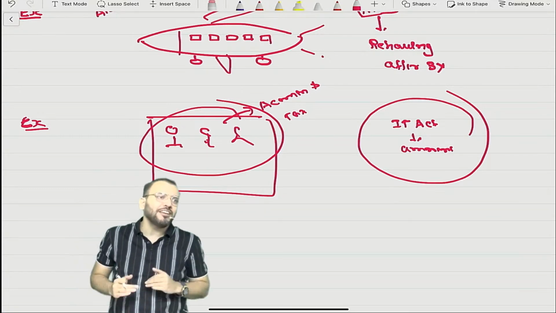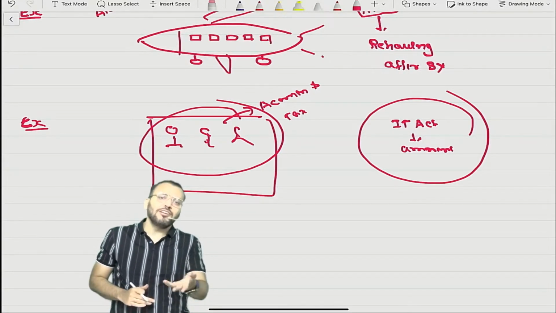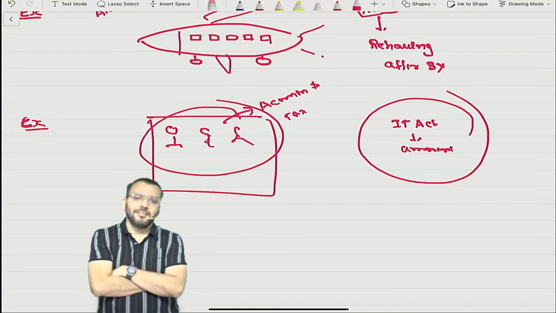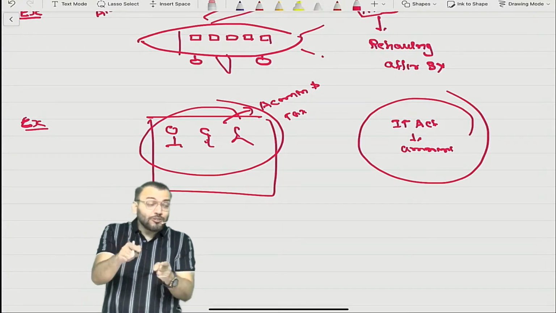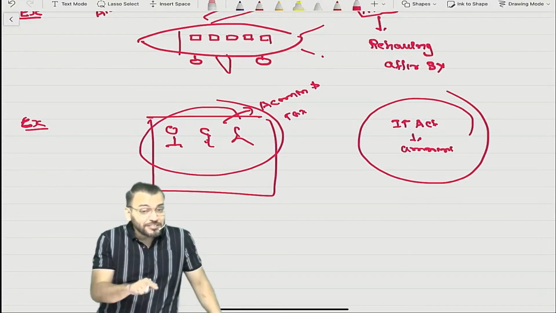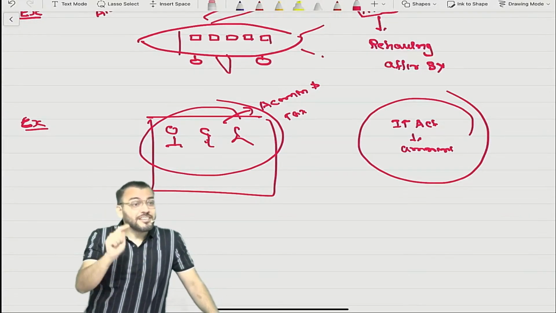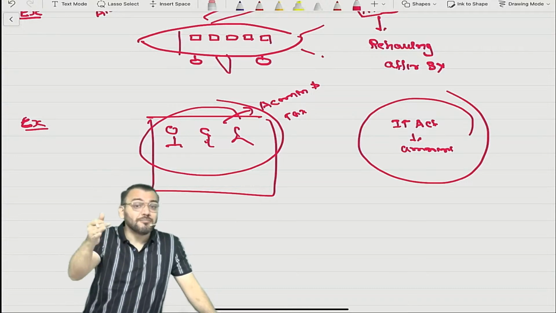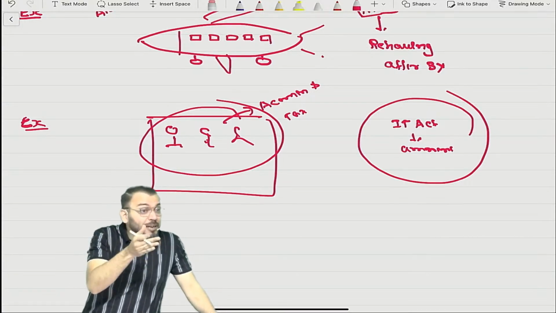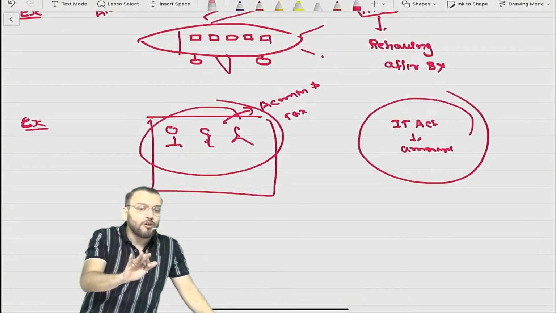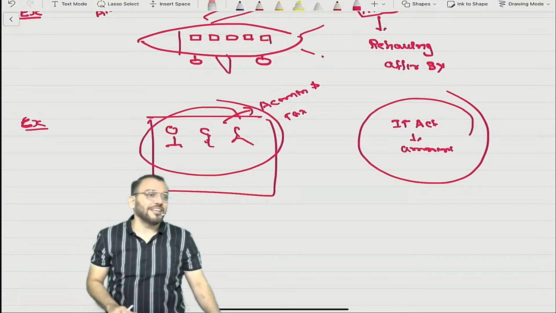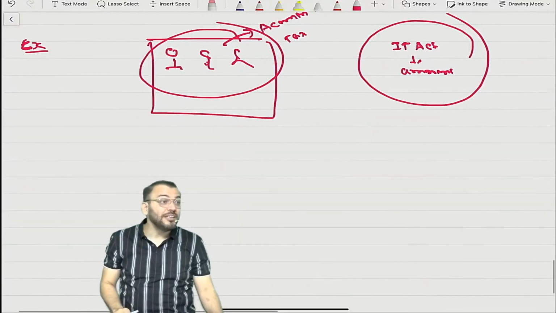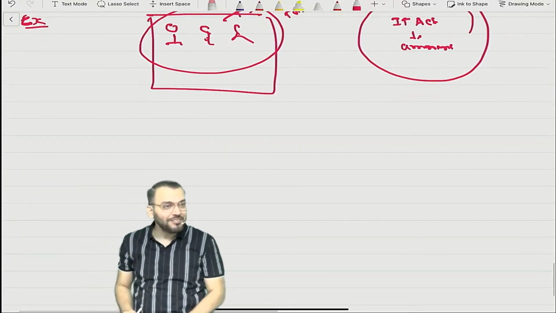Now suppose I am a CA here, so I will only give the training. Am I right or not? So it means outflow of resource is not probable. It depends upon future conduct of business. Right now we don't know what decision will be taken by the entity. Therefore outflow is not probable. Therefore provision will not be required.